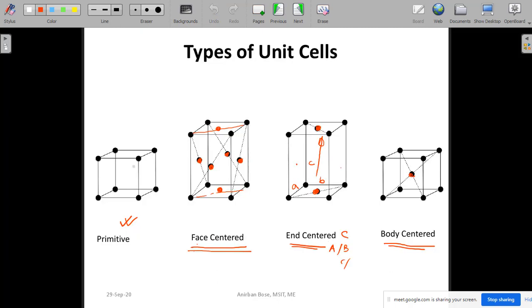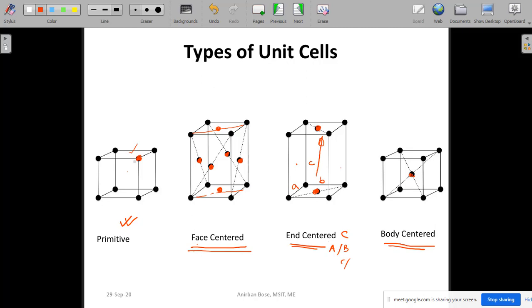So coming to the primitive, now you see that here there is a point. Let us consider this particular point. Now what is the fraction of this point that is part of this cell? To find that, what we have to see is how many such cells are sharing this particular point.